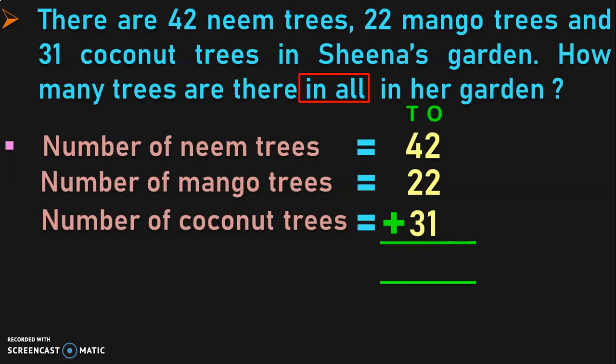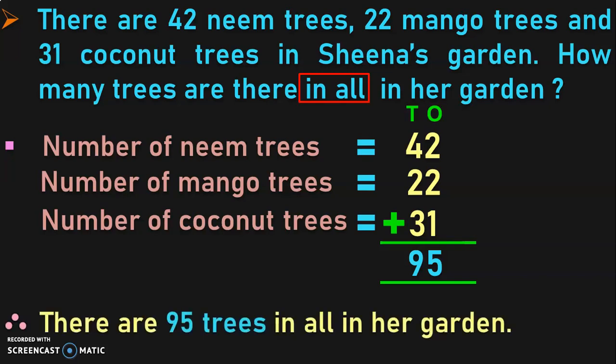Begin the addition from the ones place. 2 plus 2 is 4. 4 plus 1 is 5. Next move on to the tens place. 4 plus 2 is 6 and 6 plus 3 is 9. So we have solved the word problem and now we have to write down the answer. What is the answer statement? Therefore, there are 95 trees in all in her garden.